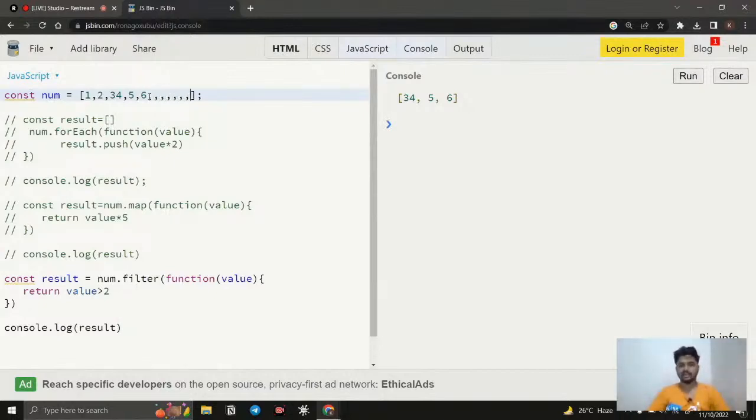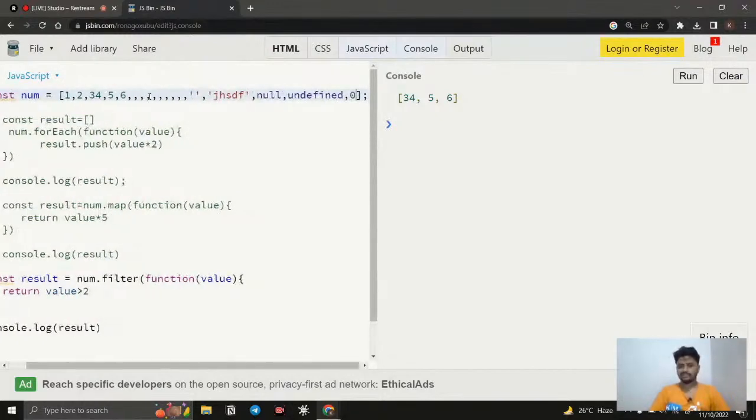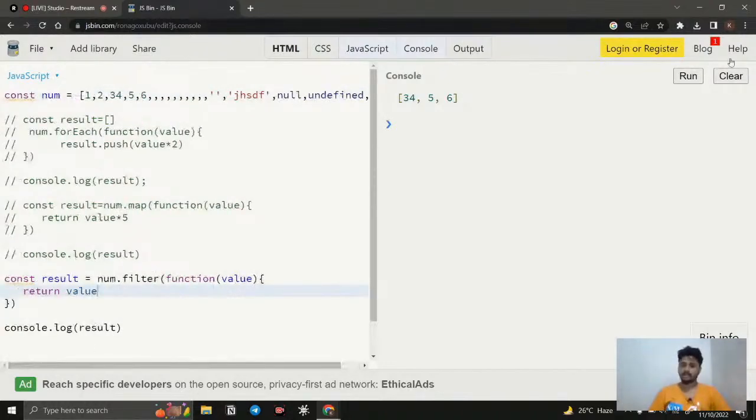falsy value. For example, I make something like this, with an empty array, an empty string, and a string with a value, and I'm just going to say null, and undefined like this, and whatever we can give, 0 like this. So let us consider this is the real world data that I am having. Okay, so if I simply say value instead of giving a condition, then what is it going to do? Let's see.